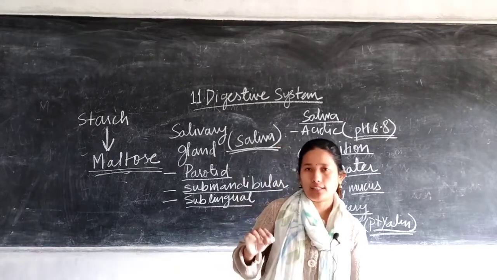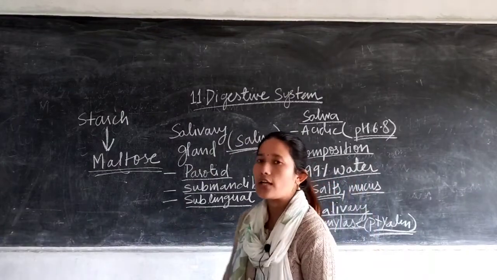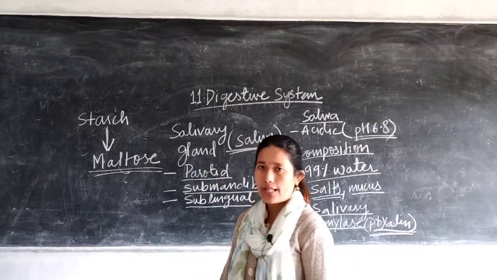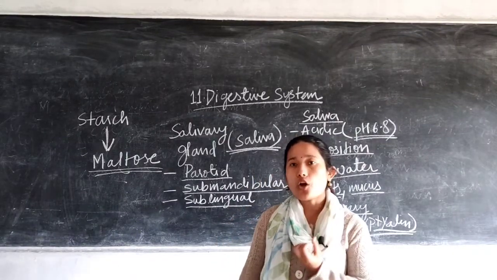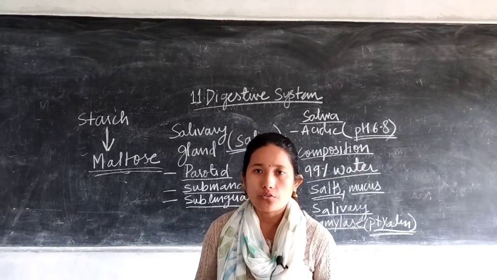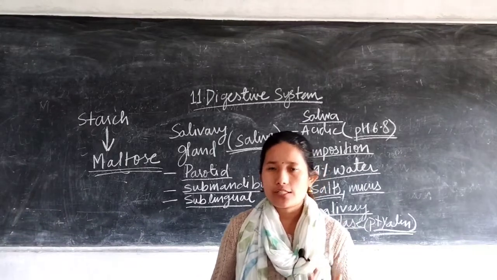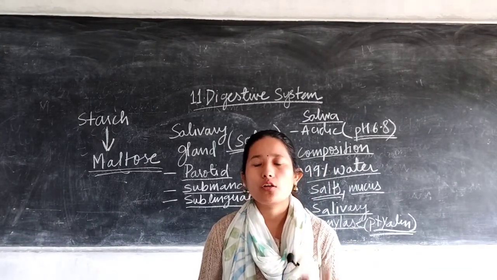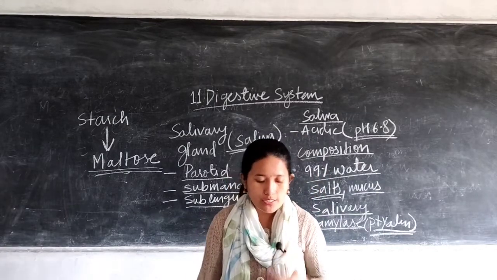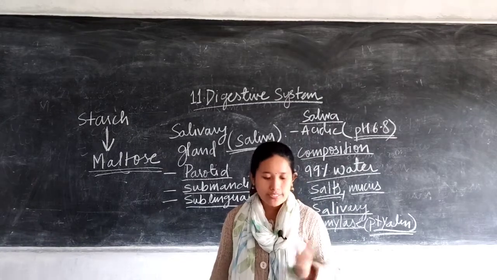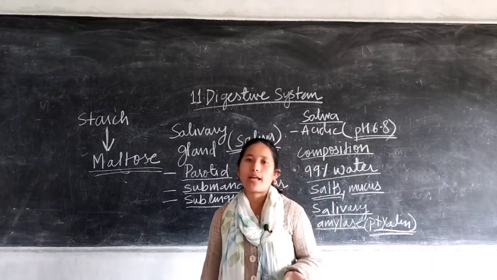Other than this, what are the other functions of saliva? Other than the conversion of starch into maltose, saliva also helps in moistening the food. Since it's a fluidy substance, it makes the food soft so that it can be easily swallowed. It also kills any foreign germs which have entered the body, thus keeping our mouth clean. And it also acts as a solvent for dissolving different kinds of food particles.